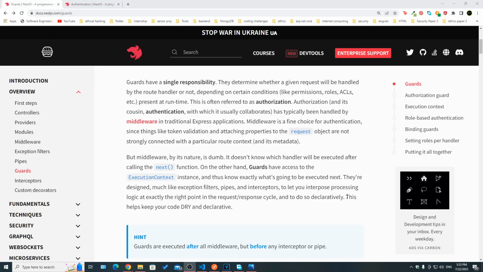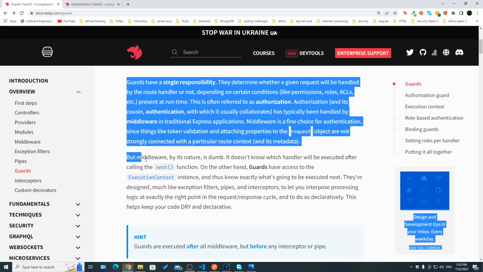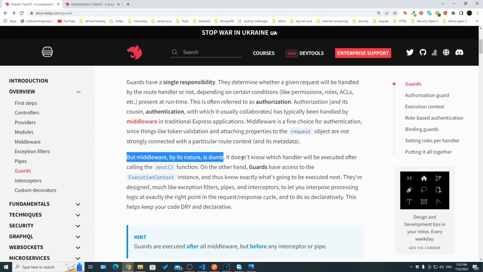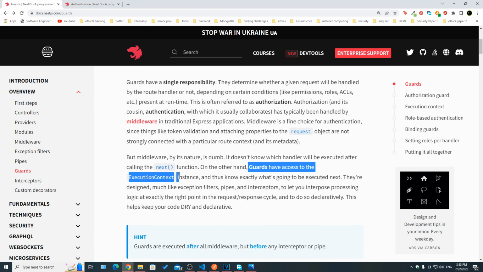Now, if you've used Express before, then you know you used to use middlewares to authenticate and authorize requests, but middlewares are dumb by nature. They don't know which handler is going to be executed after calling the next function. On the other hand, guards have access to the execution context instance, meaning they know which handler is going to be executed next. So it's a good idea to actually use guards and not middlewares in Nest, since it has that extra advantage.